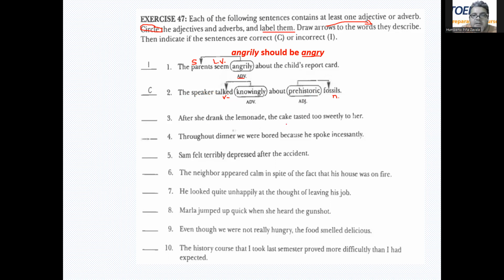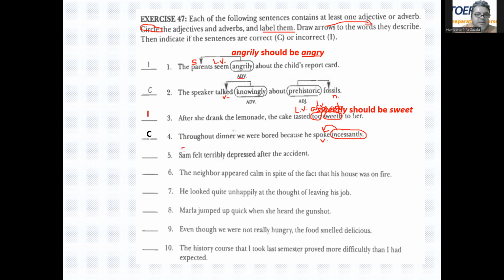Okay, after you try and finish, let's check. They tasted too sweetly to her, right? Taste is the linking verb. So it should be followed by an adjective, not an adverb. So this is incorrect. It should be sweet, not sweetly. Throughout dinner, we were bored because he spoke incessantly. Incessantly is the adverb that describes the verb spoke. So this is correct.